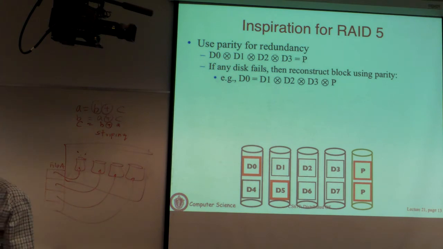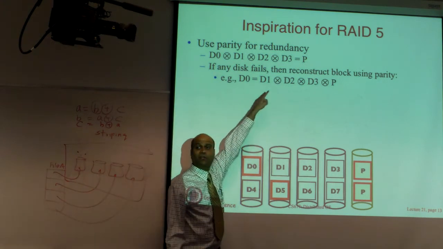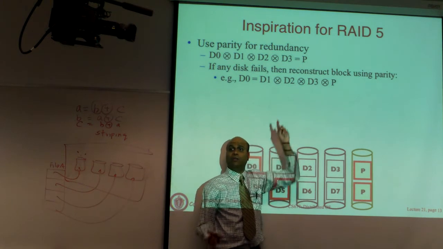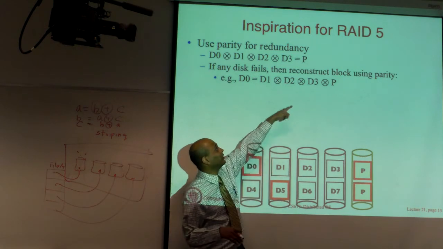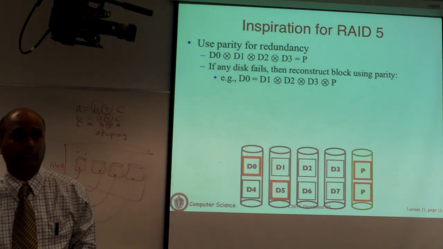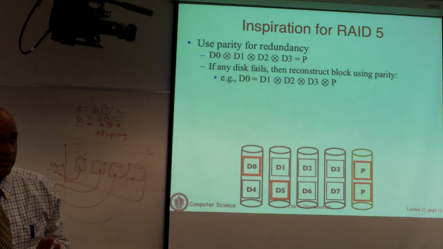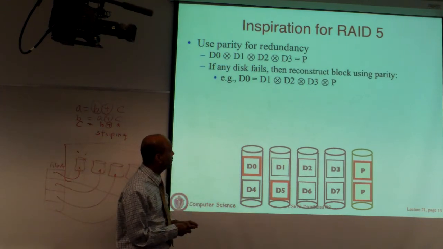It is binary XOR. So if any of the components that were used to compute the XOR are unavailable, you can substitute the output of that XOR operation and then XOR it with the rest to reconstruct the original. That's the basic law, a very simple idea. It uses binary logic from XOR.